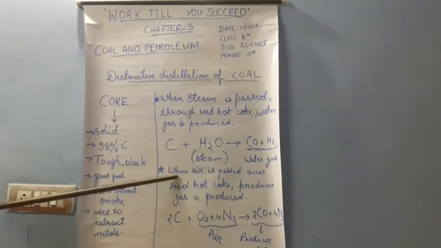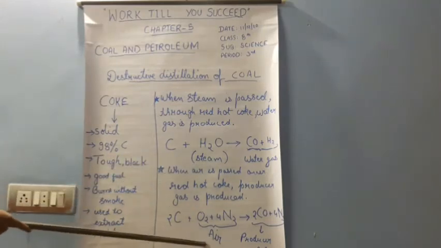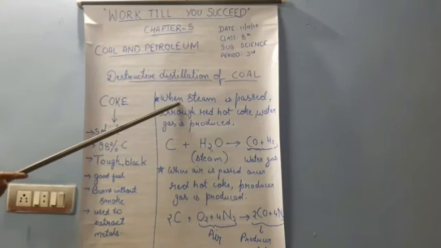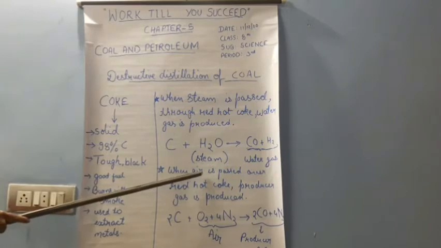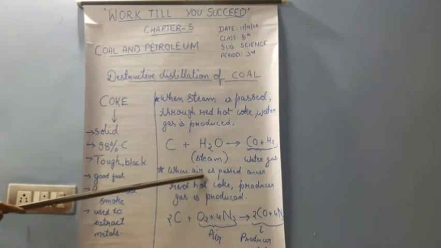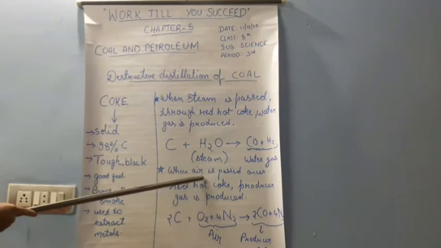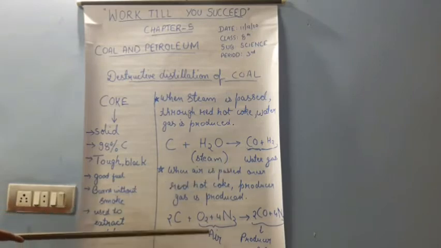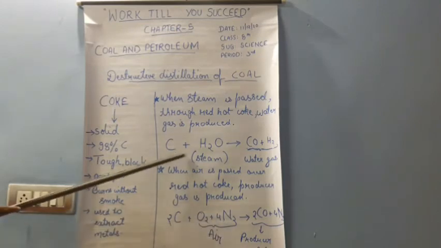Now students, come towards the second reaction. Now what are we passing? We all know that destructive distillation of coal is carried out in the absence of air. In the first reaction we passed the steam over the red hot coke. But in the second reaction we are passing air. It was already formed in the absence of air, and now we are giving air to it. You all know that air contains many other constituents. What are they? Oxygen, nitrogen, then hydrogen, carbon dioxide and many other impurities are also present in the air.